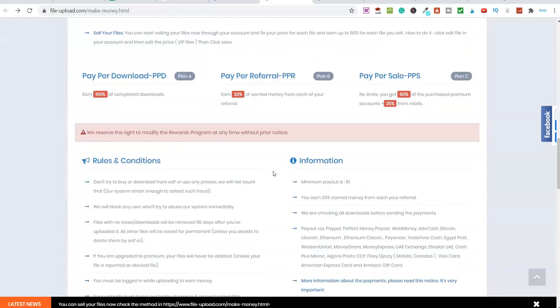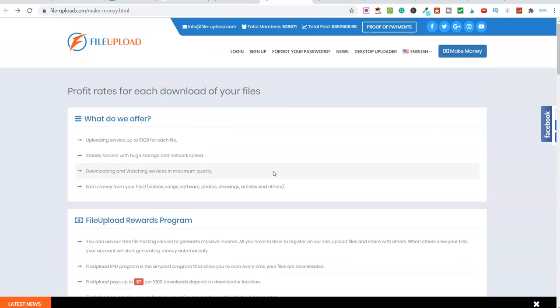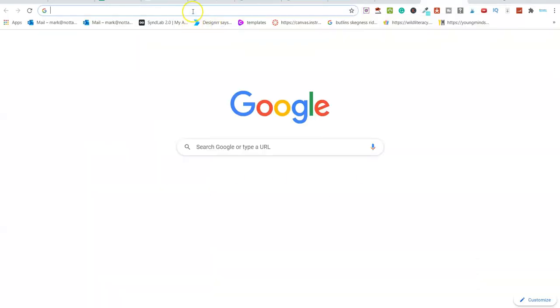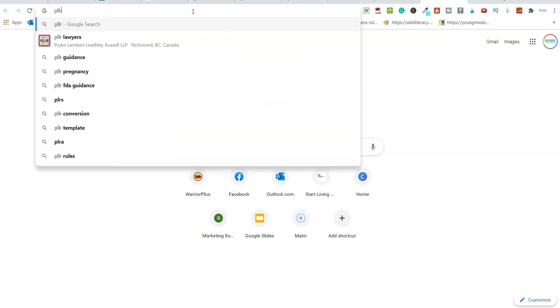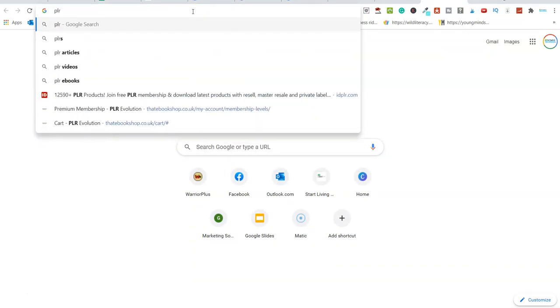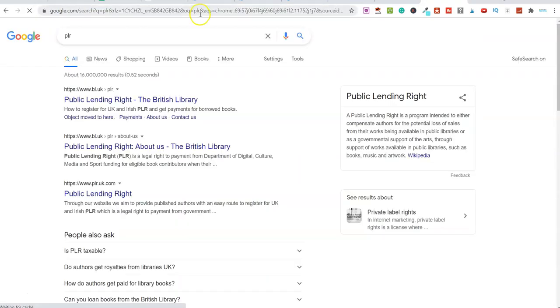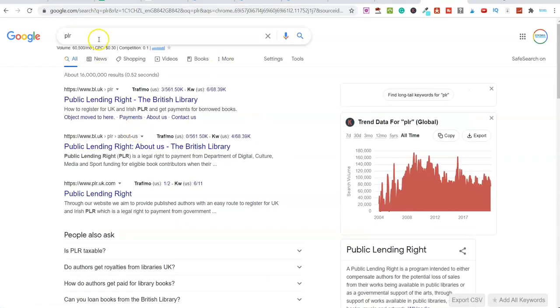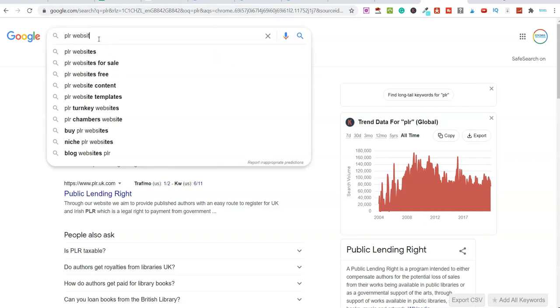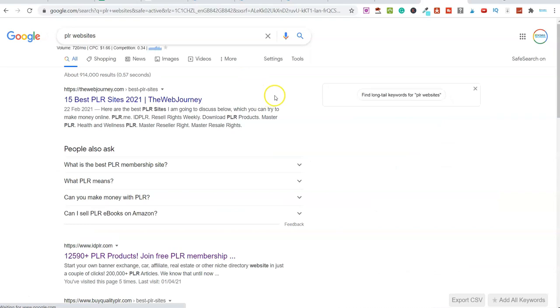So what sort of files would we be uploading onto here? Well, literally, I would say go ahead and start with some PLR content, and literally go from there. If you've got your own files in a certain category or niche, then you can go and do that. But a really beginner process for this would be go and grab some PLR files. Just go on Google and type in PLR. And you can go with articles if you want, you can go with videos, and you can also go with ebooks. So let's just go with PLR for now. And look, there's lots of the PLR websites. There's lots of these different ones that you can get started with. So we'll go on here, we'll type in PLR.